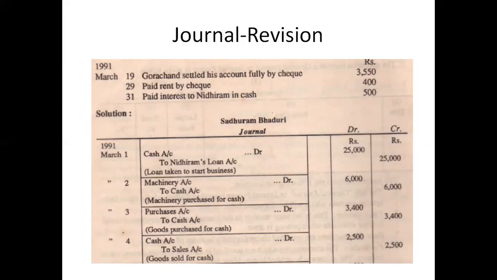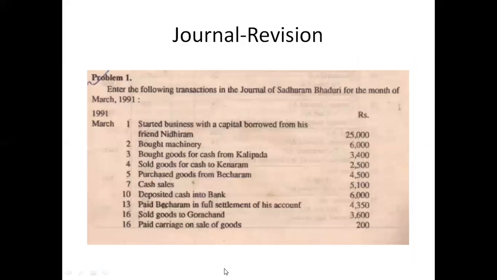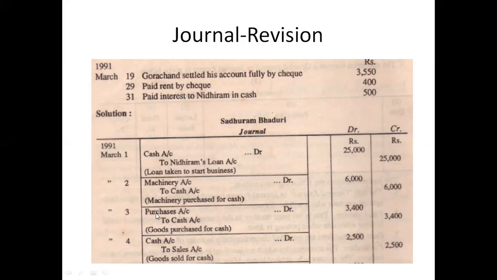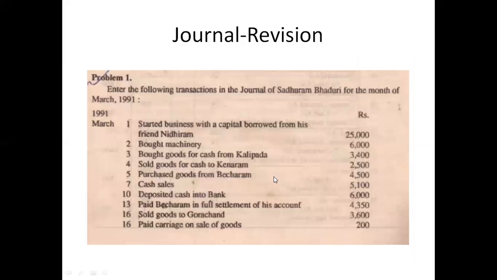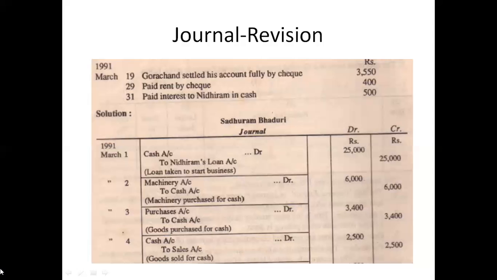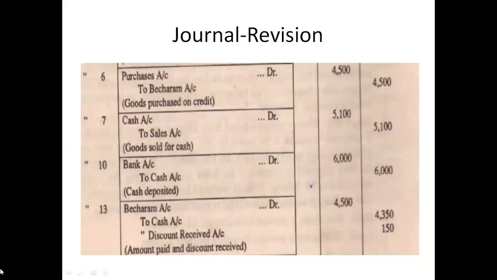So we have machinery account debit to cash account. Machinery purchased for cash is rupees 6,000. Then we have purchases account debit to cash, because we bought goods for cash from Kalipada, 3,400. Purchases account to cash 3,400. Now next we have cash account debit to sales, goods sold for cash. This is the first sale, sold goods for cash to Kenaram, that is 2,500. That is cash account debit to sales account.